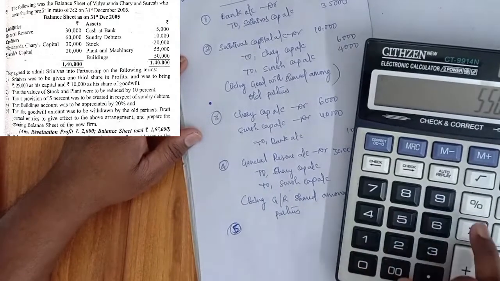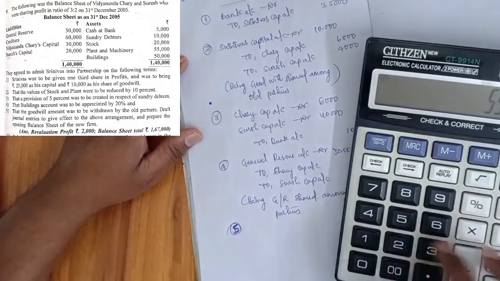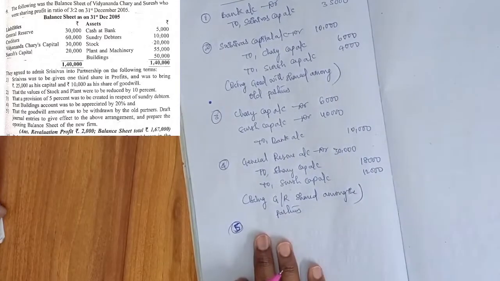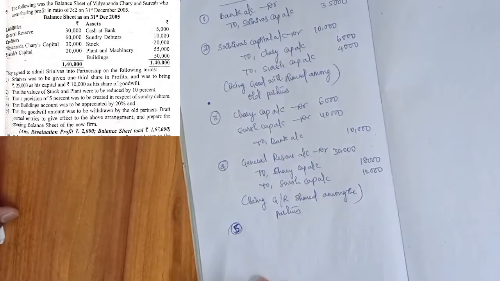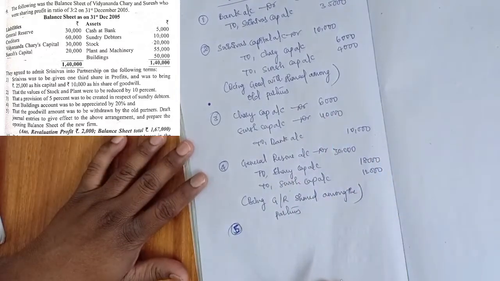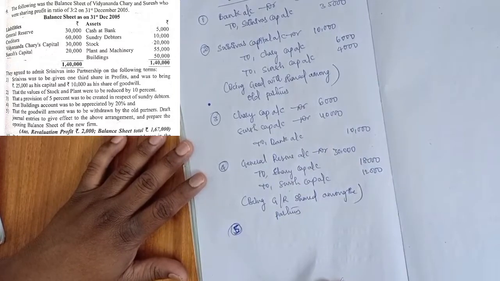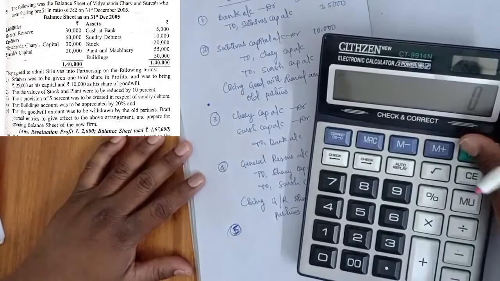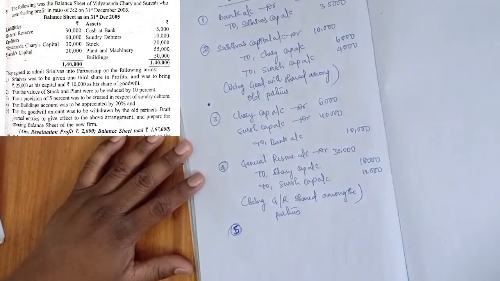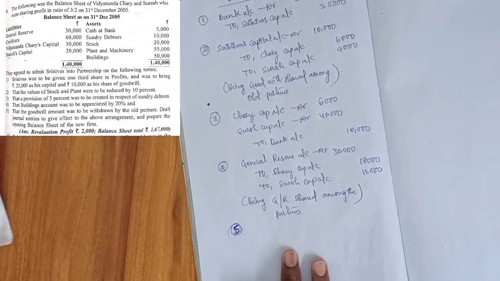Then 55,000 into 10% is 5,500, so 49,500. Is it clear now? So 2,000 and 5,500 are decreasing. And a provision of 5% was to be created in respect of sundry debtors: 10,000 into 5% is 500.